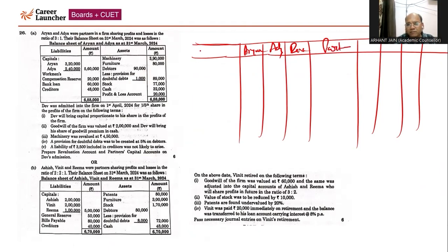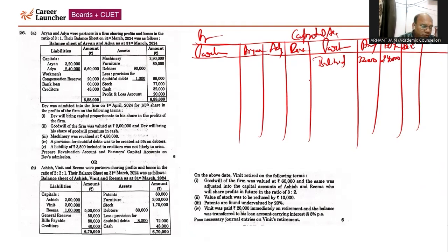Particulars, capital account, Aryan, Adya, and Dev. Credit. First of all, balance b/d of the partners' capital. We are given balance b/d 3,20,000 and 2,40,000.